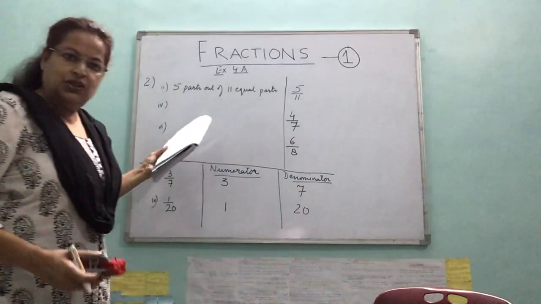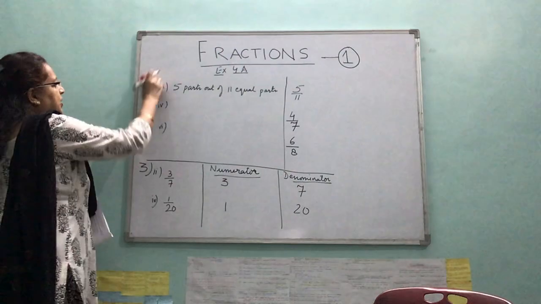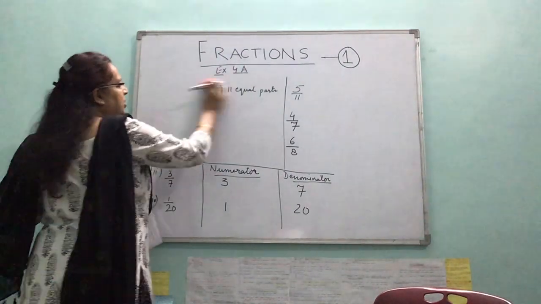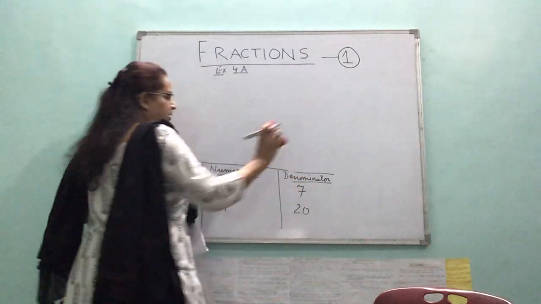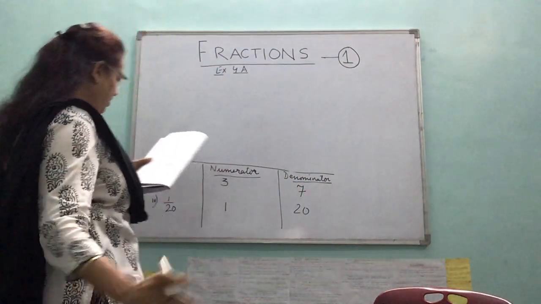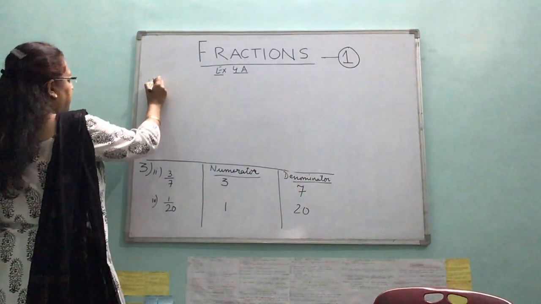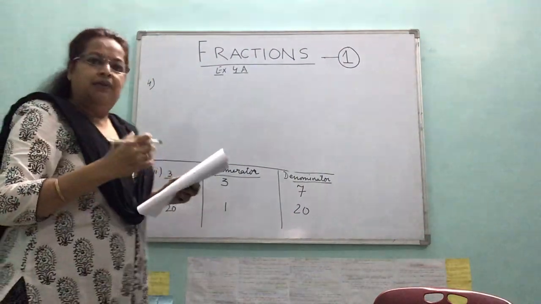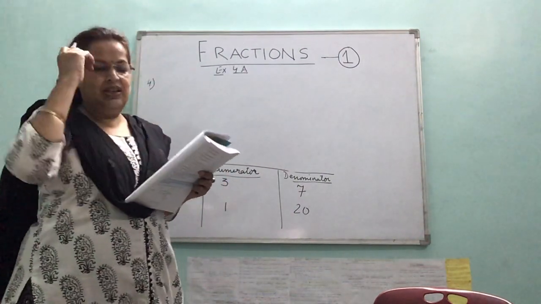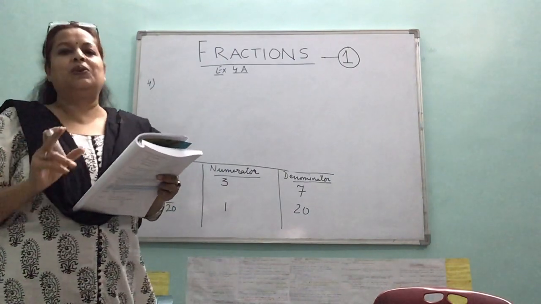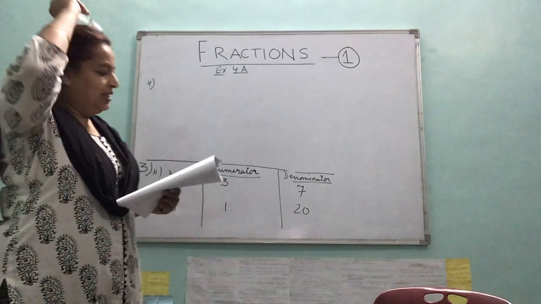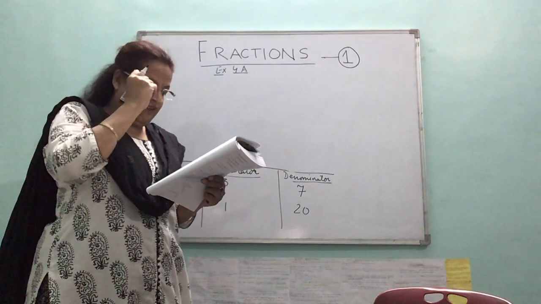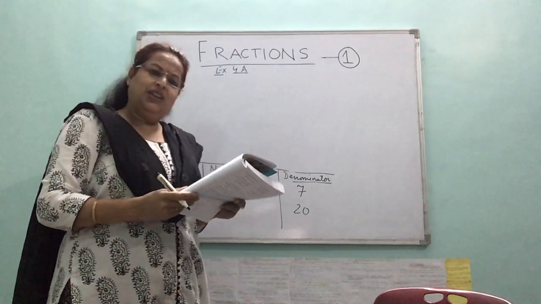Well, question number 4. So I'll drop this question number 2 and I'll take question number 4. So till now I hope and I'm sure no difficulty at all, right? And it will not be, because you know what are fractions, what is numerator, what is denominator, and you also know what are equivalent fractions. So what is question number 4? It says write 5 fractions equivalent to each of the following.